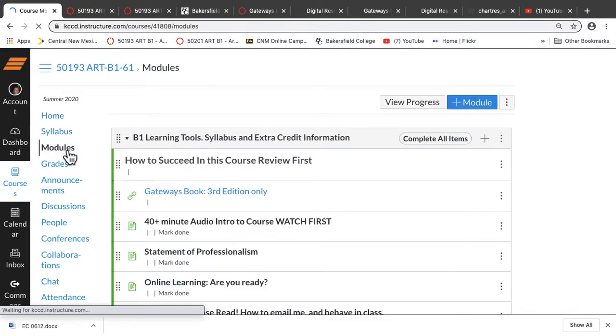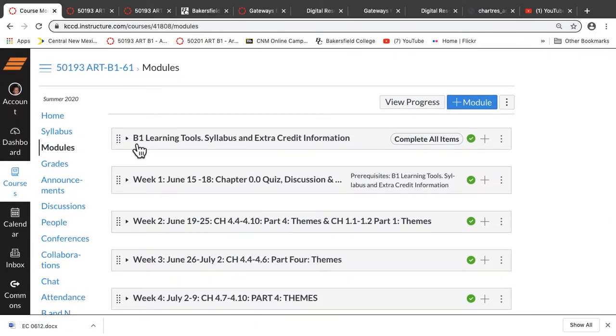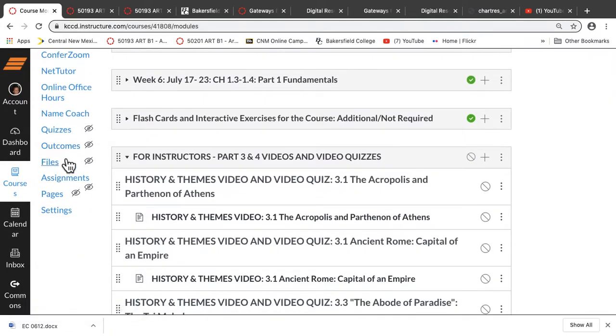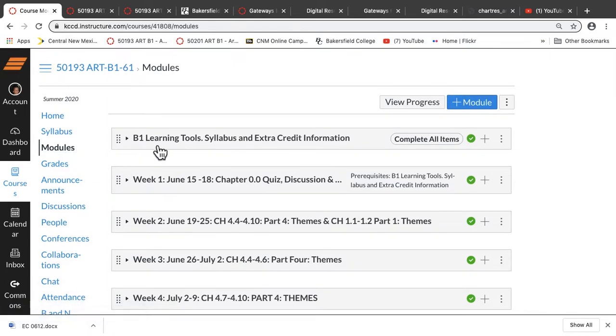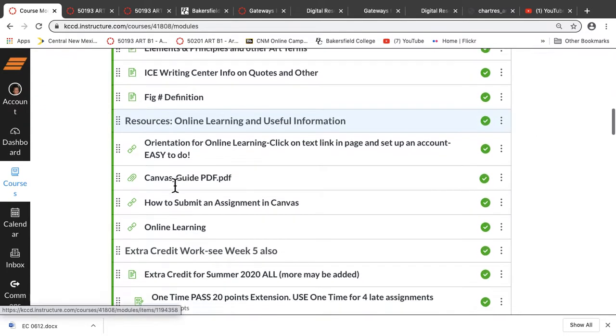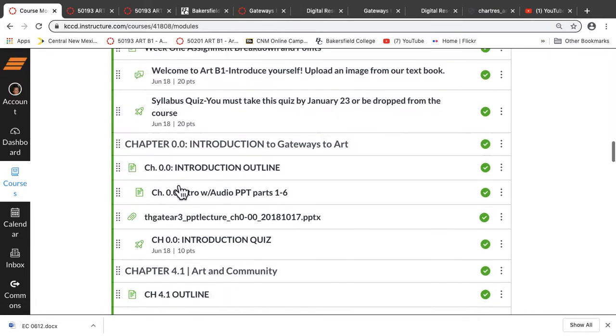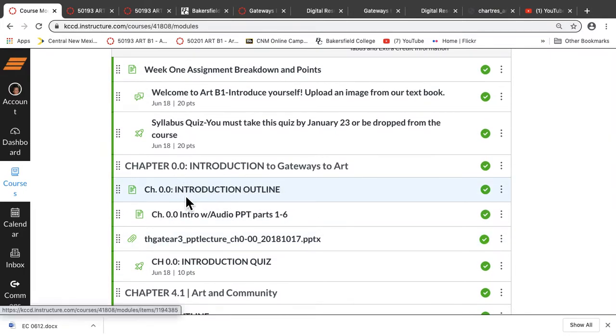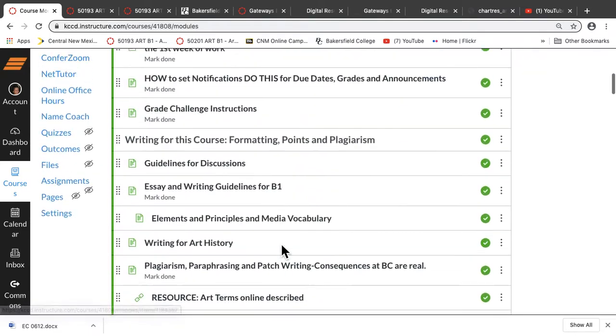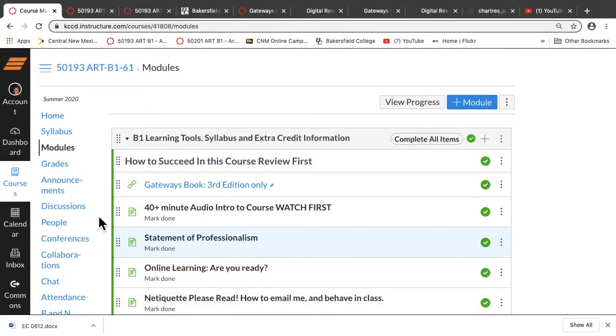You need to go through the work in order, in the sequence. You can't access down here, you'll see the quizzes and assignments and pages. You can't just click on those and go through the assignments. You have to go through all of the material before you get to the assignments, okay? Make sure that you're watching the audio with PowerPoint, the one similar to what you're just watching right now, although for that you're looking at images from the PowerPoint, or just look at the regular PowerPoint. That's also right here. So you're going to look through those things in the module page and scroll through. Okay, so I'm going to pull us back over here.